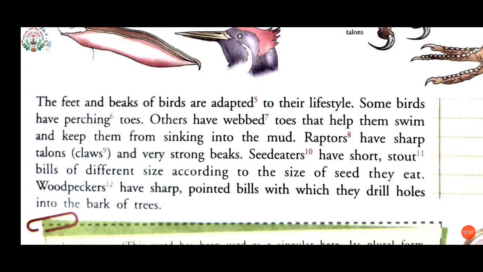Raptors have sharp talons, claws and very strong beaks. Raptors means birds of prey, birds that kill other creatures for food. So they have sharp talons. Talons or claws is given in the bracket. The meaning of both is the same, pointed nails on the toes of some birds.